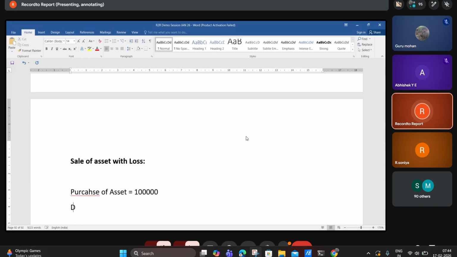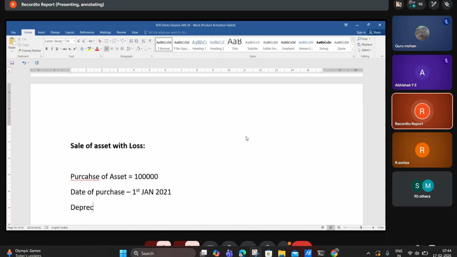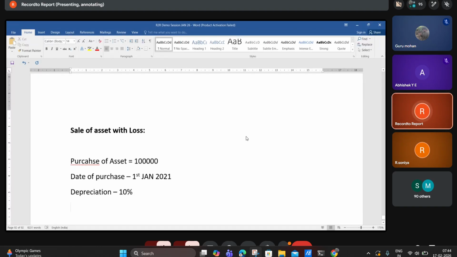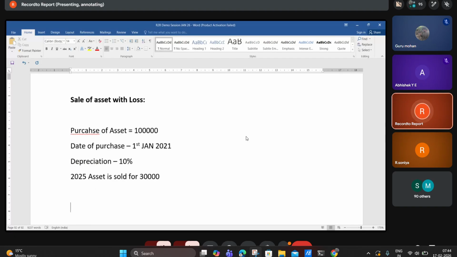The date of purchase is 1st Jan 2021. Depreciation percentage, assume 10%. In 2025 the asset is sold for 30,000. Guys, understand the question here?